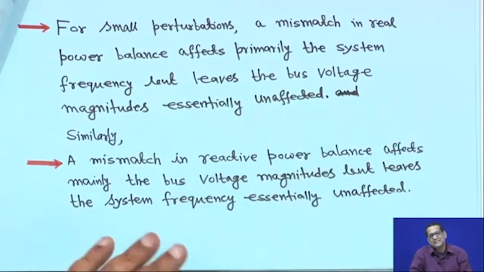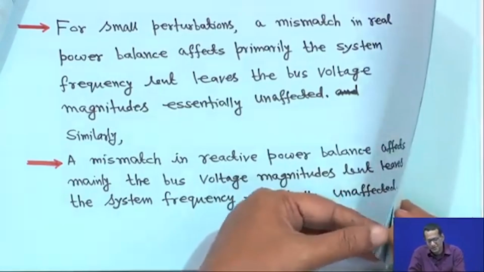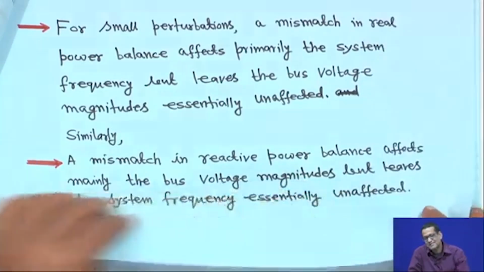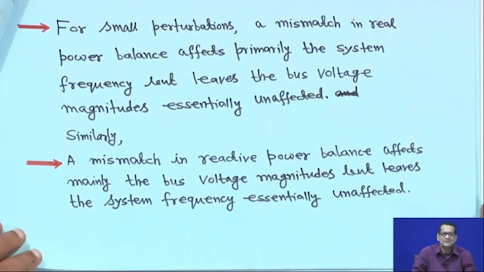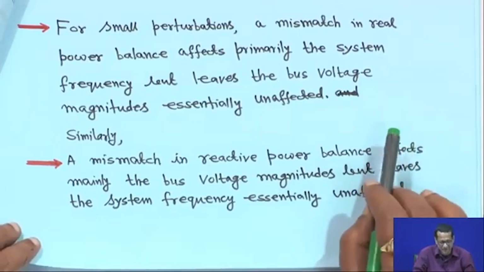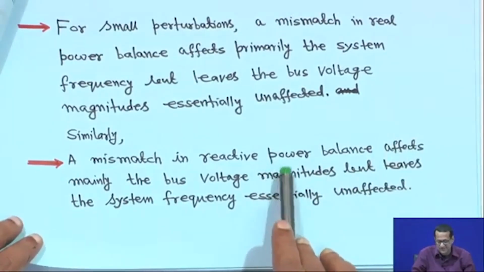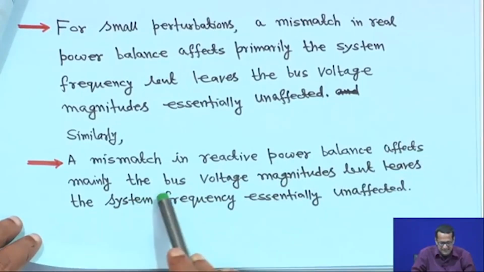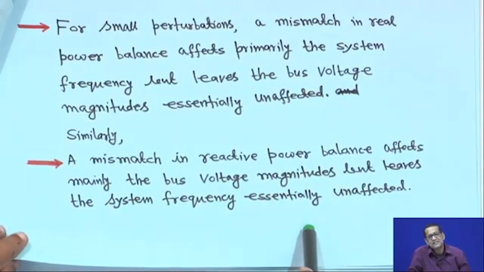So, if there is a small change in real power, it will affect the voltage angle, that means the frequency or hence the speed, omega, but leaves the bus voltage magnitude essentially unaffected. Similarly, a mismatch in reactive power balance basically affects the bus voltage magnitude, but leaves the system frequency essentially unaffected.